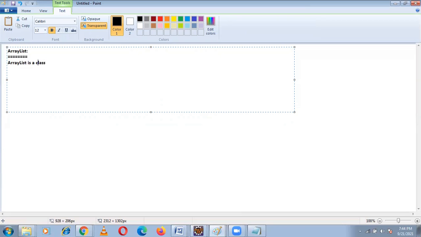ArrayList is an implementation class of the list interface. In ArrayList, duplicates are allowed. Null insertion is possible.